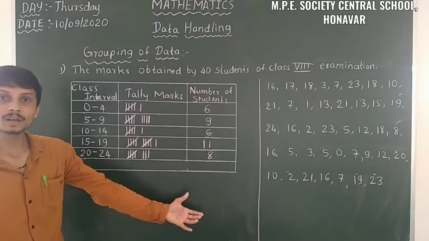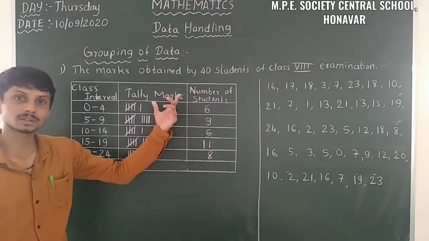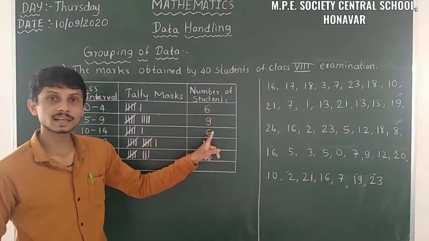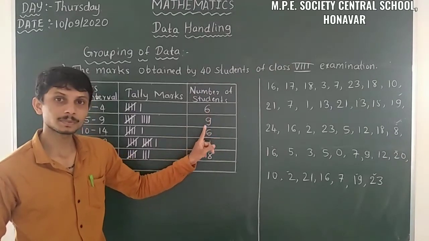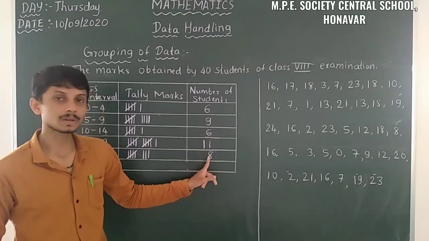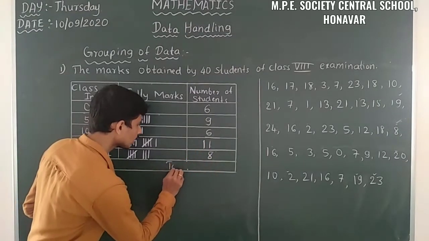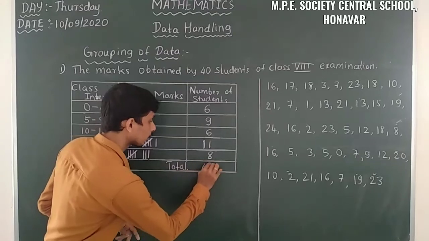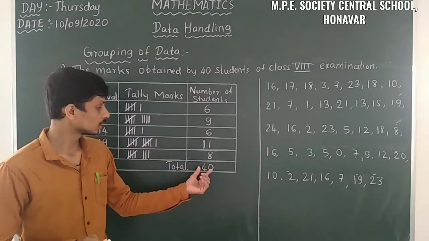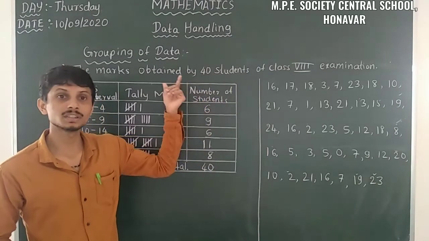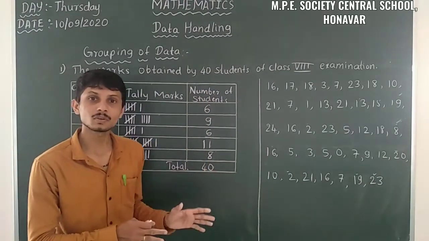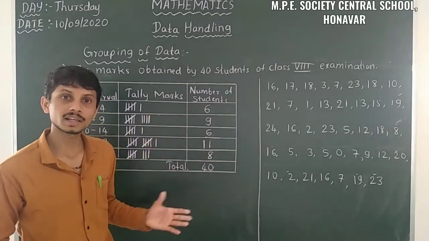After that we have to count all those numbers. So here 6, 6 is there, 9. 9 plus 6 is 15. 15 plus 6 is 21. 21 plus 11, 32. 32 plus 8, 40. So the total number of students is 40. So this is exactly equal with all the students. That means here 40 students are there. So here we got the 40 students. When it is equal, our organization is correct.